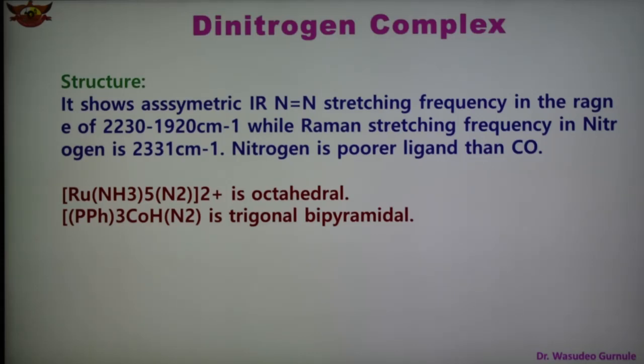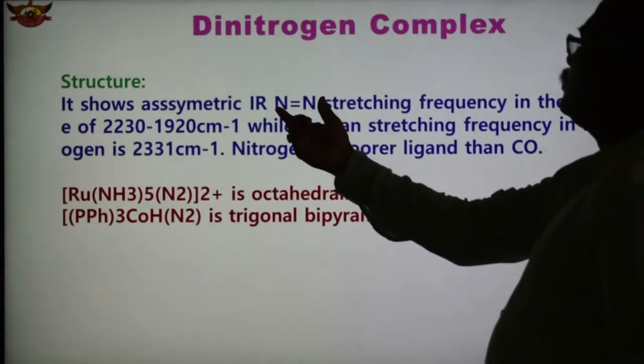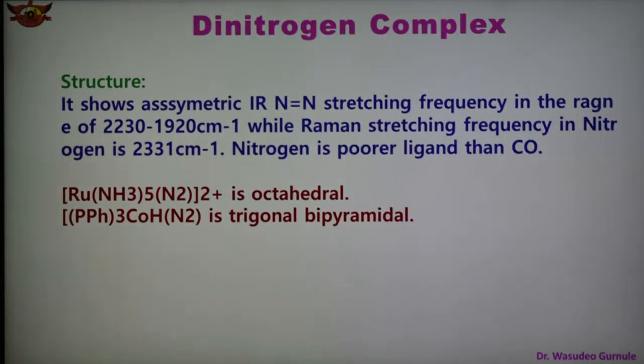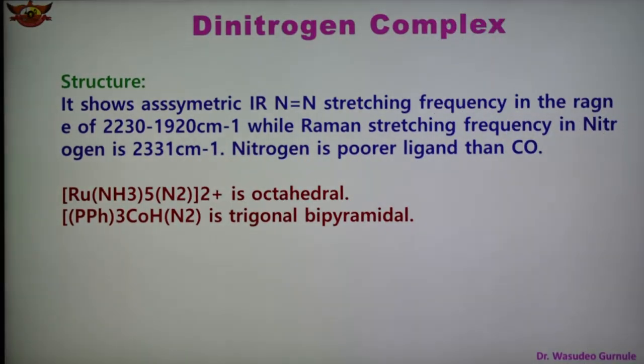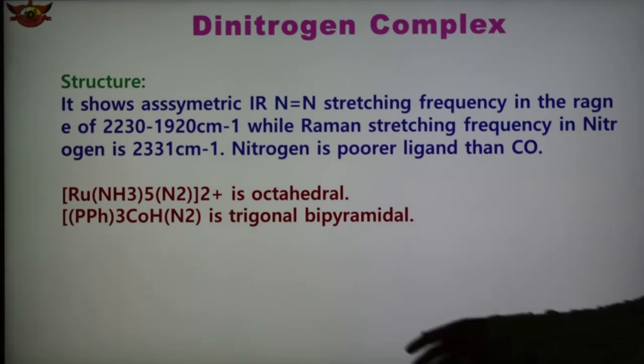In the case of the dinitrogen complex, the structures show asymmetric IR N-N stretching frequency. In the structure, the nitrogen triple bond stretching frequency is in the range of 2230 to 1920 centimeter inverse, while the Raman stretching frequency of nitrogen is 2331 centimeter inverse.